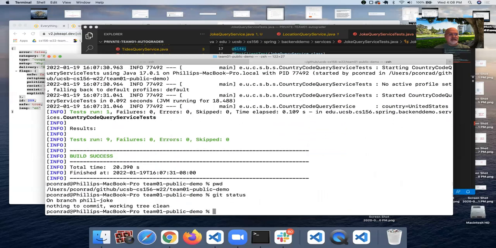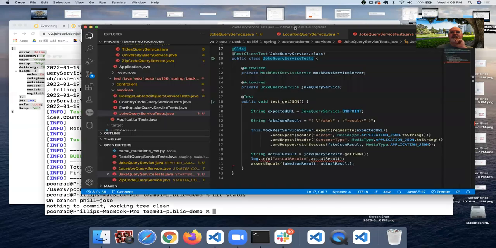Get status. I see the problem. I see the problem. The entire time I have been working in the wrong VS Code. I have been working in private team01 AutoGrader.